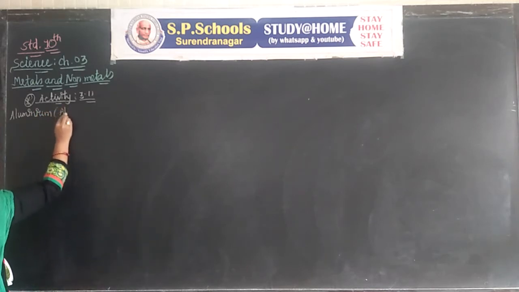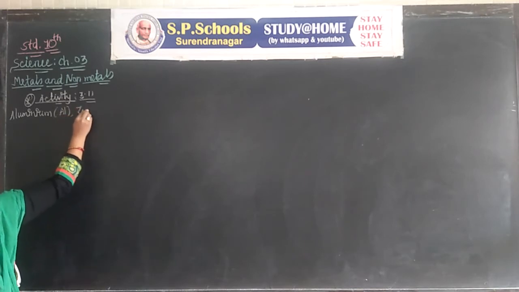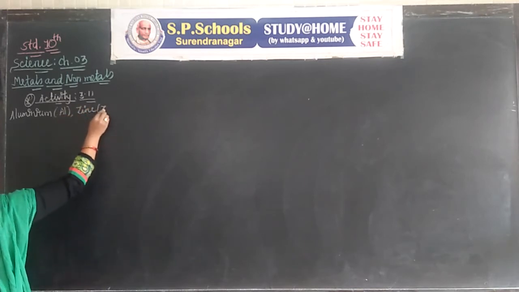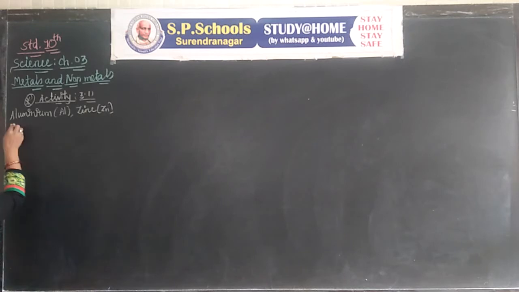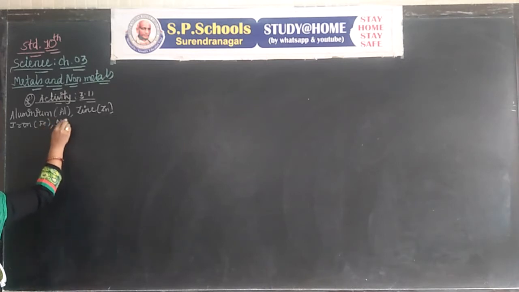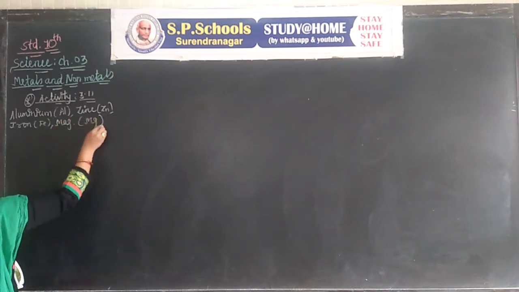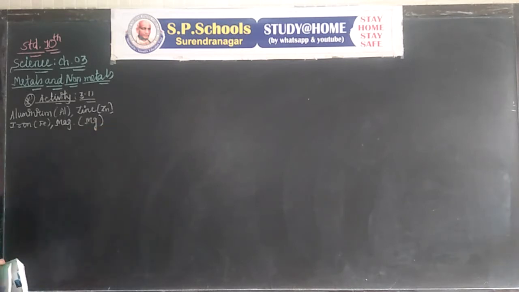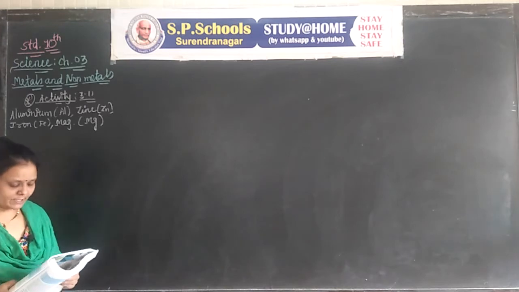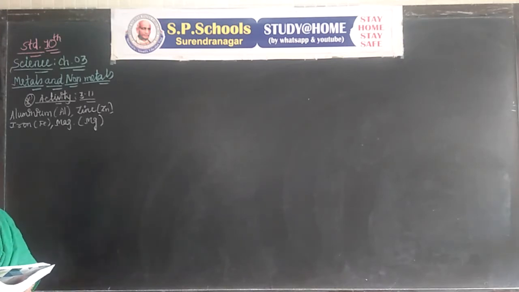Aluminium, Al, zinc, Zn, iron, Fe, and magnesium, Mg. Then give the answers. See, the questions are important. Which metals react vigorously with dilute hydrochloric acid?